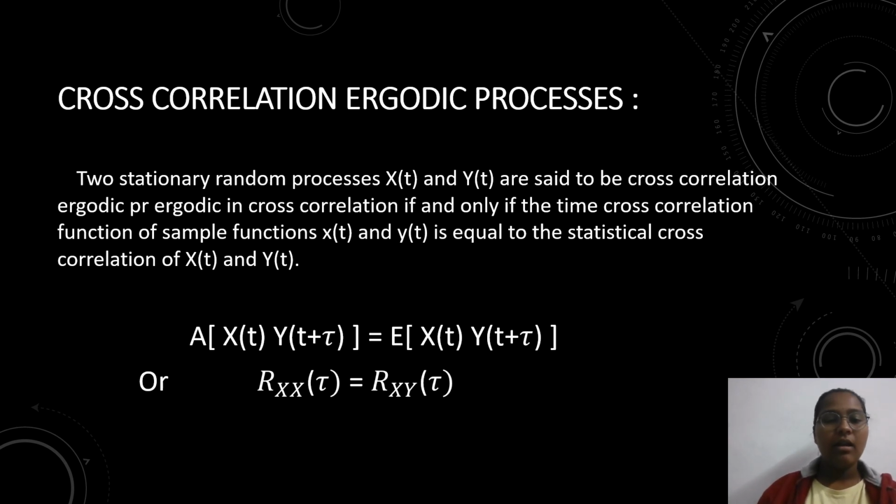Two stationary random processes x of t and y of t are said to be cross correlation ergodic, or ergodic in cross correlation, if and only if the time cross correlation function of the samples x of t and y of t is equal to the statistical cross correlation of x of t and y of t. Now we will see the mathematical expression: A of x of t into y of t plus tau is equal to E of x of t into y of t plus tau.